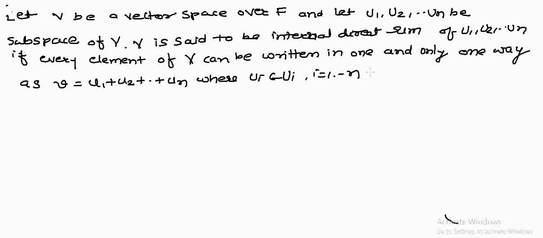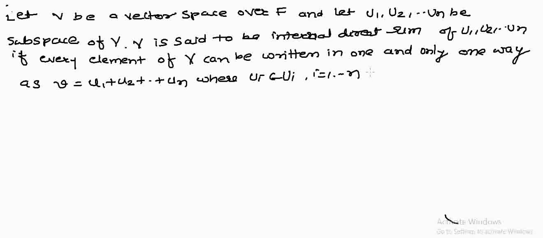This is the definition of internal direct sum. Look at this. We have constructed the vector space depending on the subspaces. Every element of V is expressed as a linear combination of elements of the subspaces.